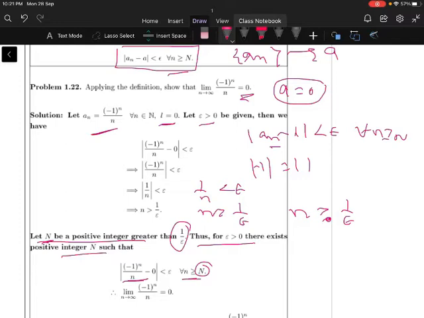So thus for every epsilon there exists a positive integer N such that modulus of (minus 1)^n by n minus 0 is less than epsilon for all n greater than or equal to N. So therefore we can write limit as n tends to infinity of the sequence of the term (minus 1)^n by n is equal to 0.